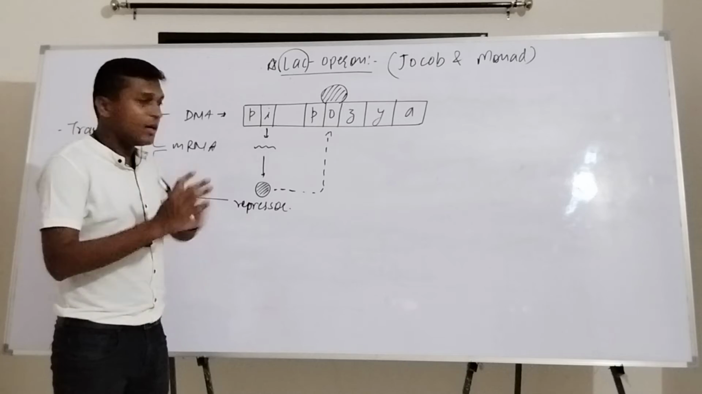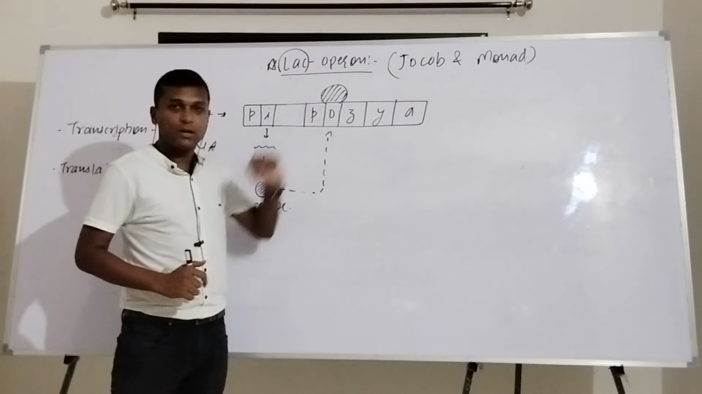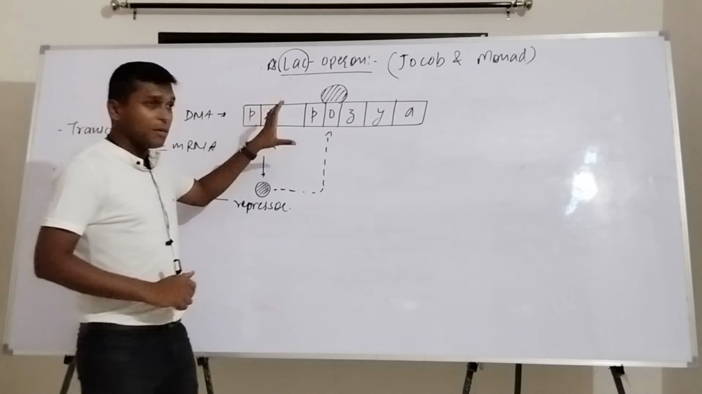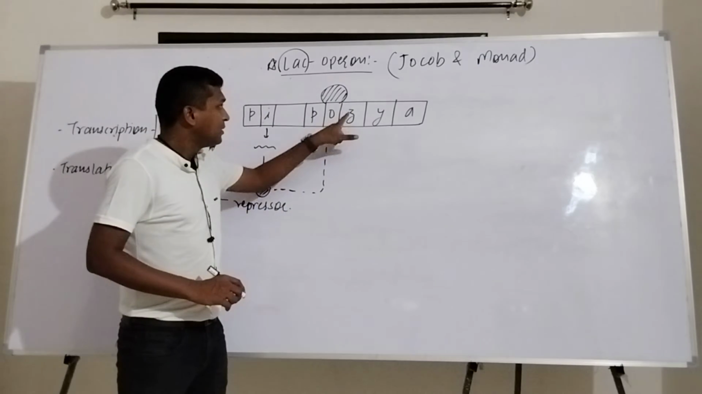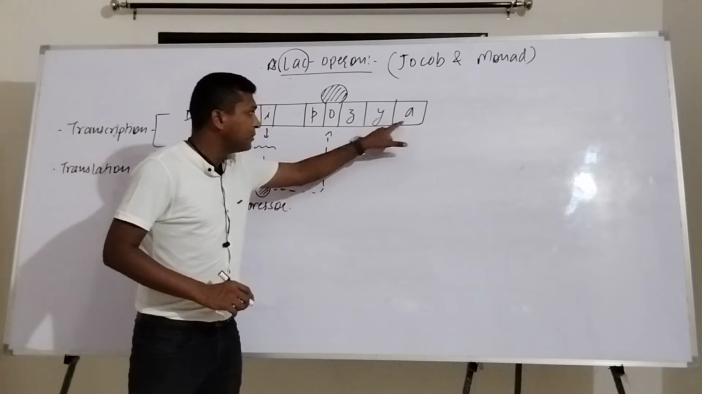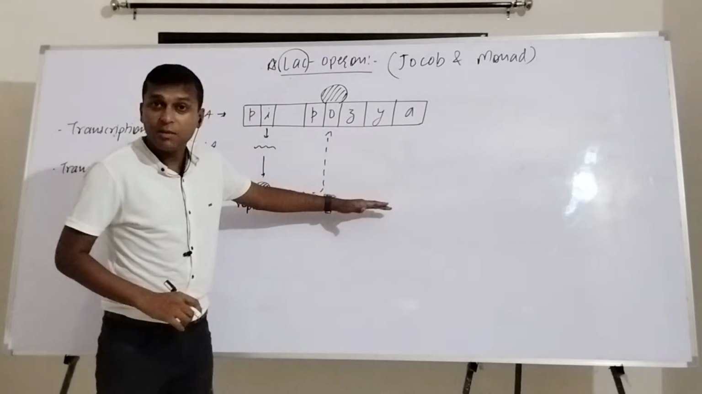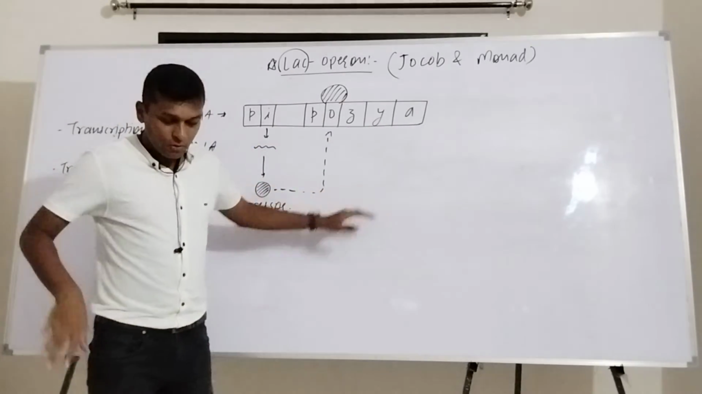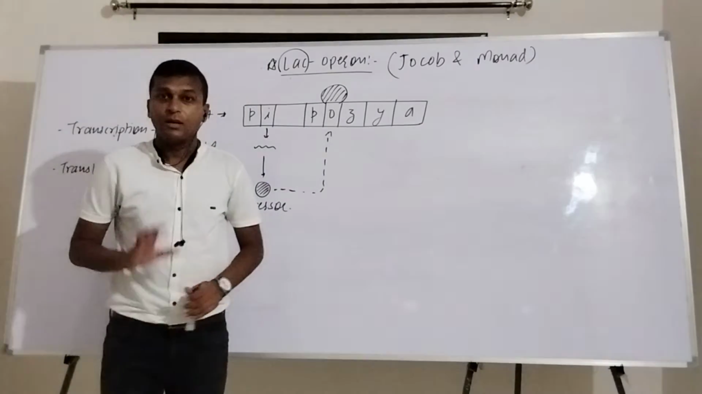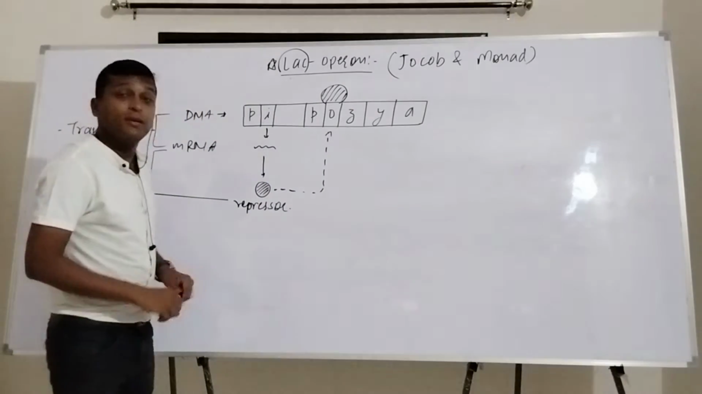Now my question is, if RNA polymerase cannot go ahead, can it prepare any mRNA from these three genes? It cannot. Because there is no mRNA, will there be any production of these proteins? Of course not. Getting?